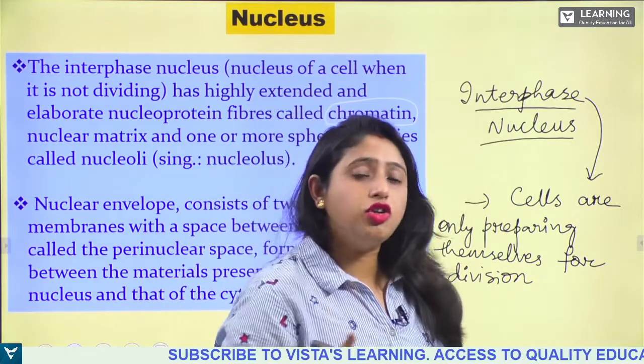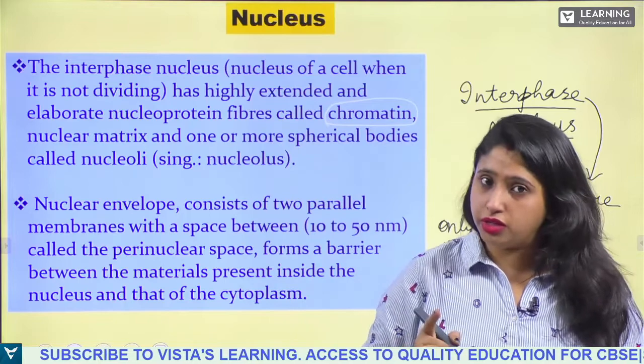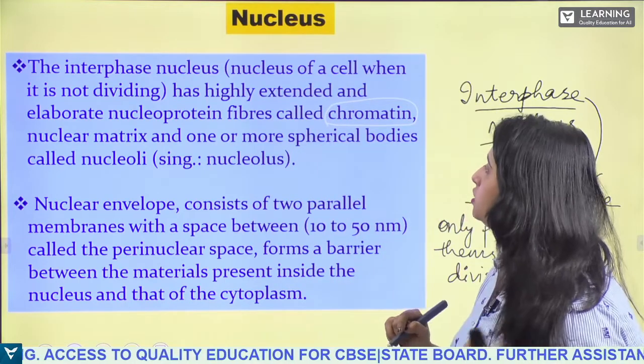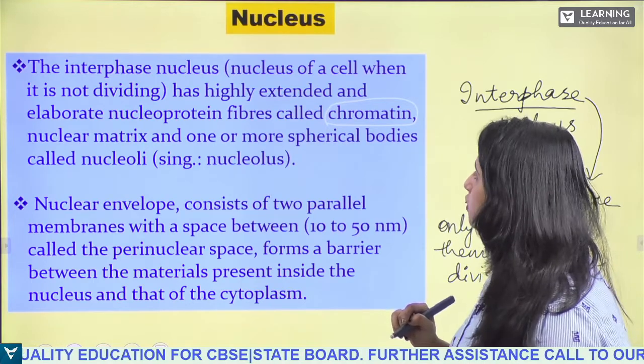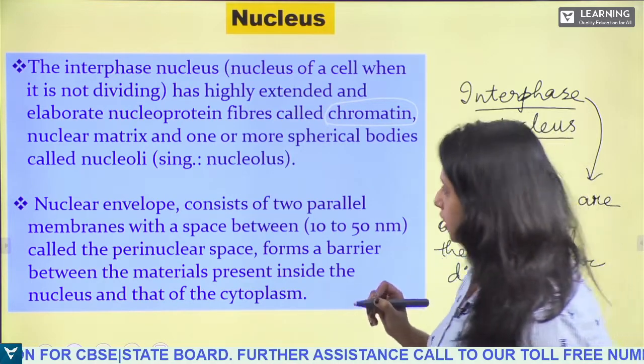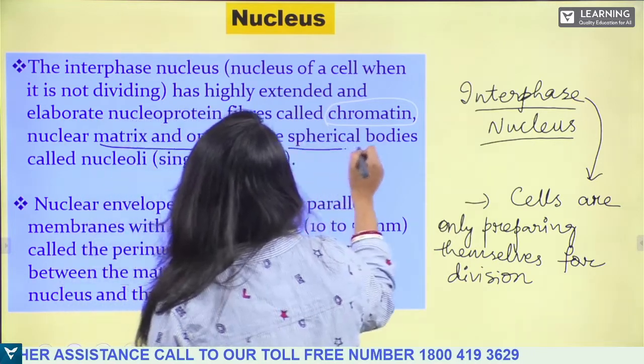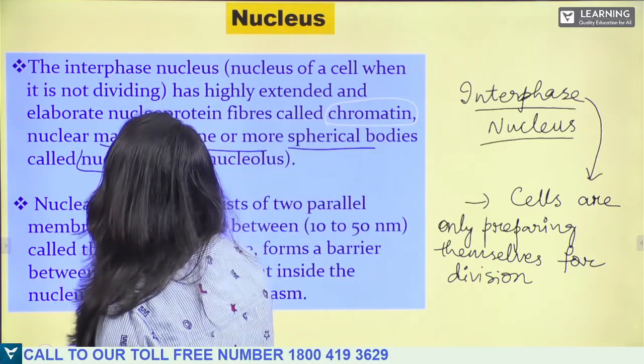So when the cells are not dividing, in the interphase nucleus, what happens there? It has some nucleoprotein fibers. These are called chromatin, okay? They are in the nuclear matrix, along with one or more spherical bodies called nucleoli.